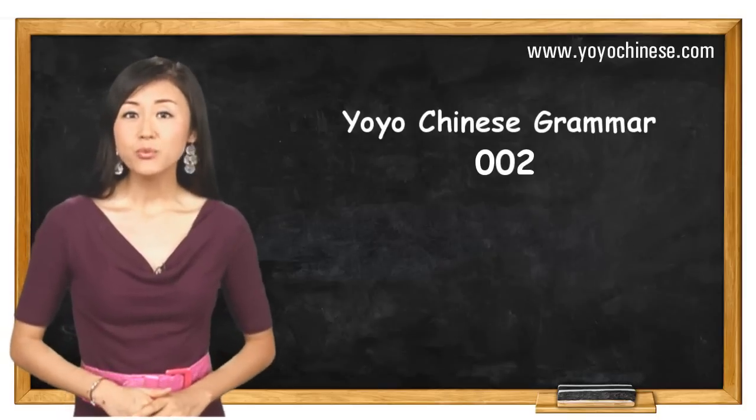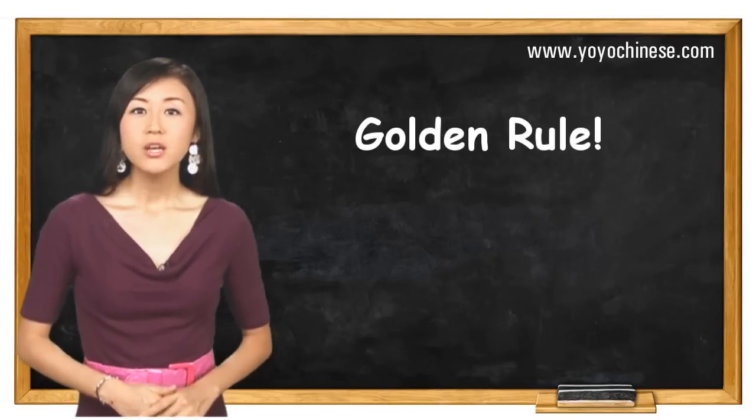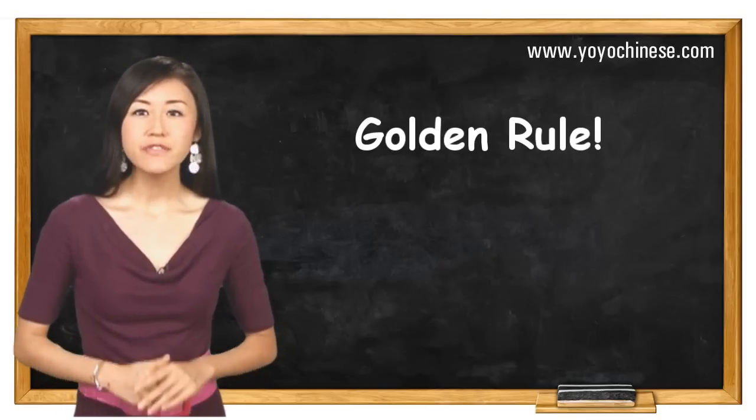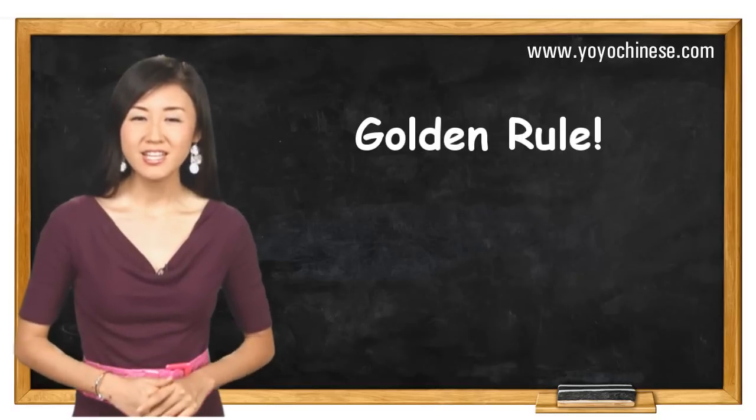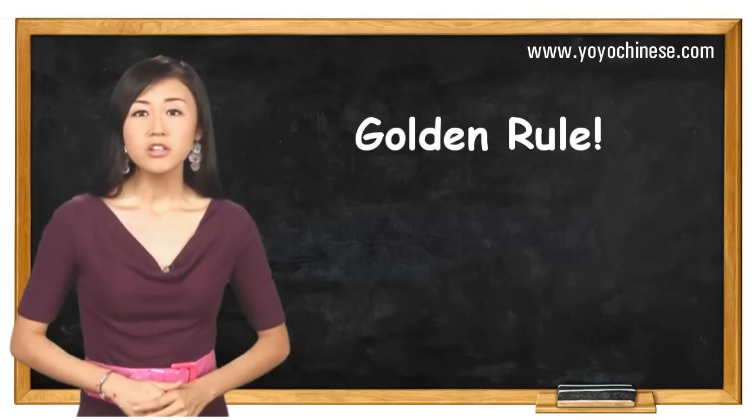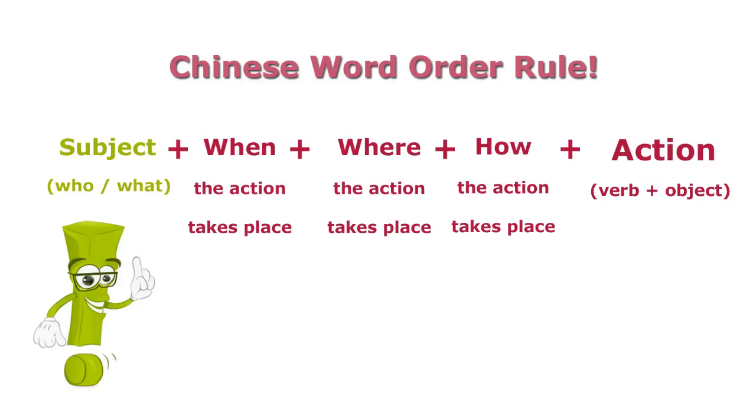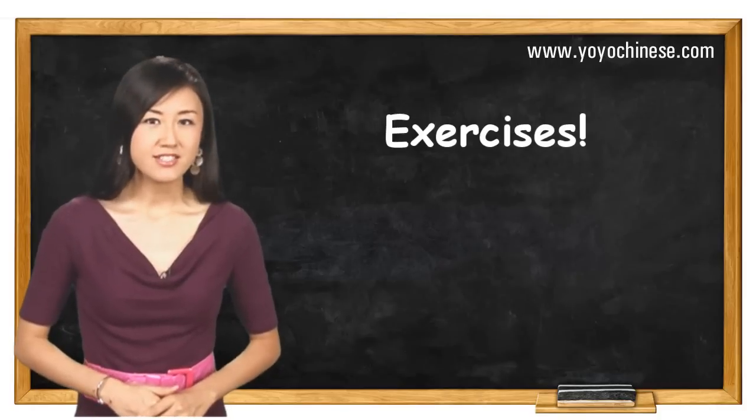In our last lesson, we learned the Chinese golden rule, which tells us how to arrange different elements in a complicated Chinese sentence. Basically, the word order should go like this: subject, when the action takes place, where the action takes place, how the action takes place, and then the action. Now let's do a few exercises.